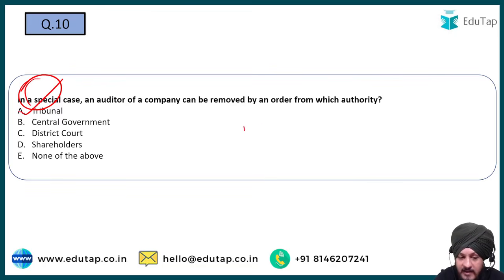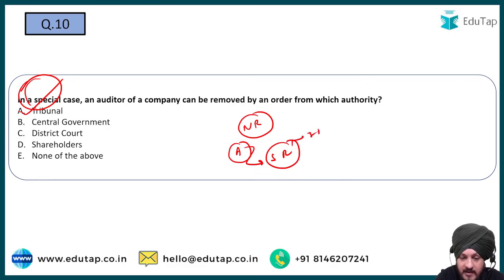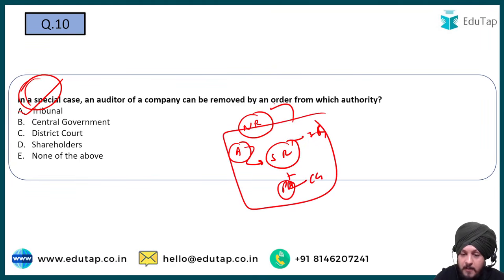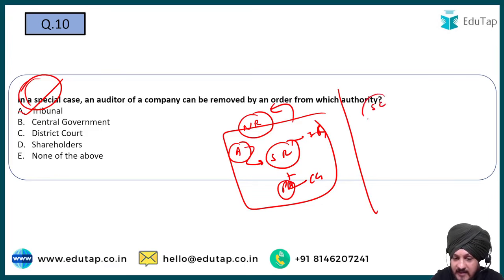First of all, there is a normal rule. Under the normal rule, when the auditor is removed, it can be done by passing a special resolution in the general meeting. And apart from that, the prior approval of the central government is also required. These two things apply under normal circumstances. But if I talk about the special rule, that is under a special case, right?